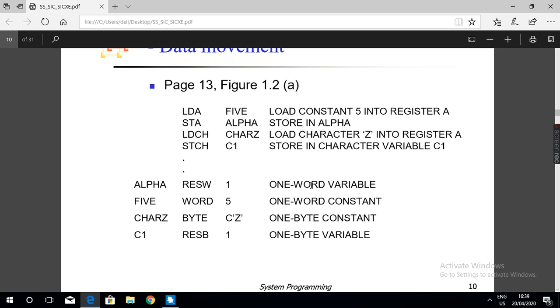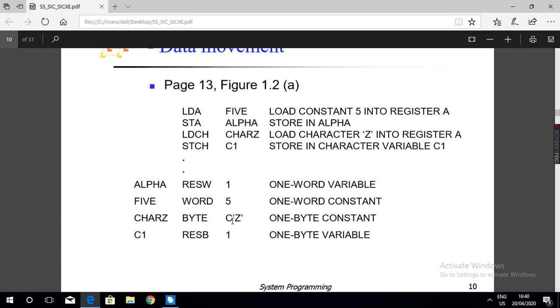BYTE is used to reserve 1 byte of memory. There is a label name, a particular character name. Suppose you want to reserve space for the character Z. You can write CHARZ BYTE C'Z'. C is for character, X is for hexadecimal.